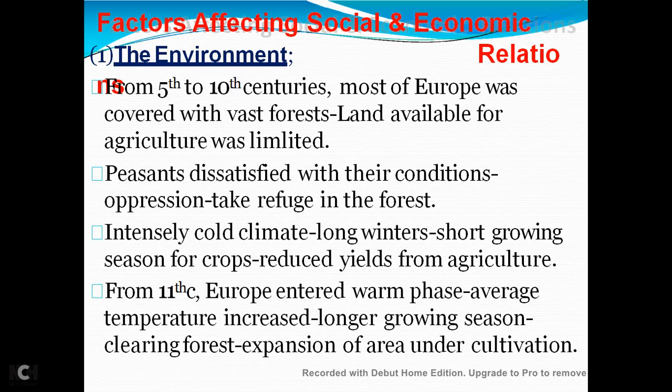Now, our next topic is factors affecting the social and economic relations. While members of the first two orders saw the social system as stable and unchanging, there were several processes which were transforming the system. Some of these, such as changes in the environment, were gradual and almost imperceptible.